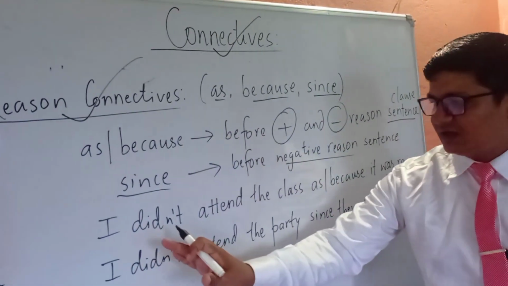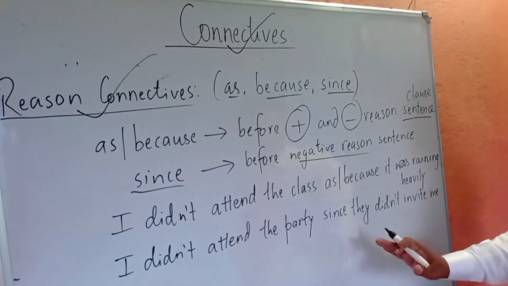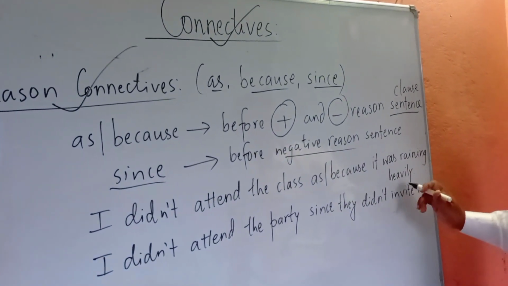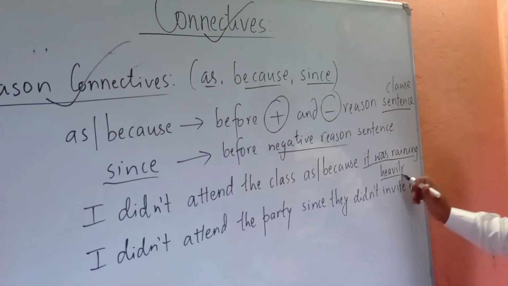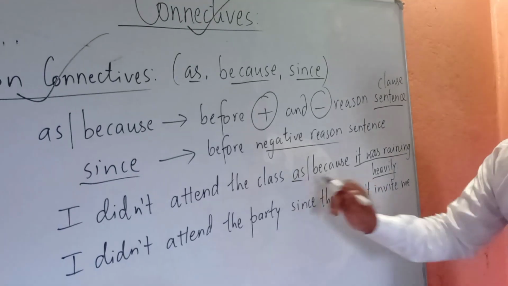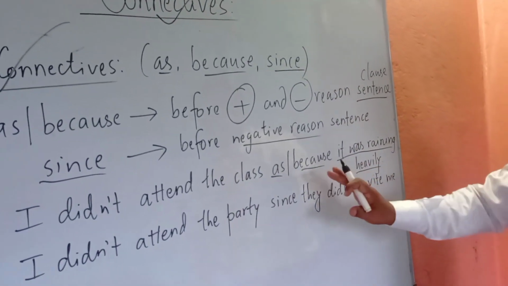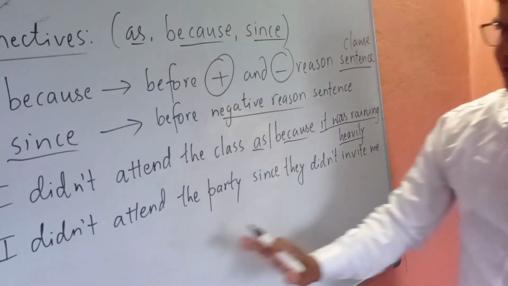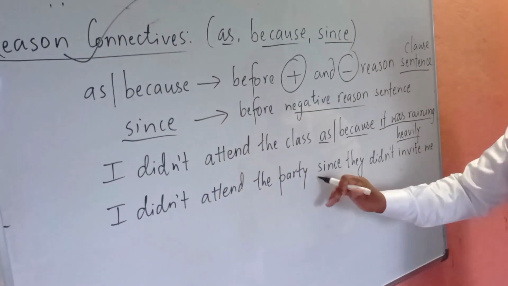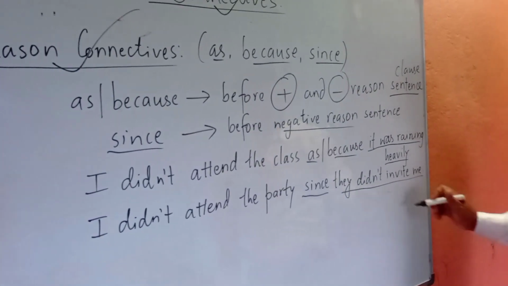Okay, look here. I didn't attend the class as or because it was raining heavily. This clause is positive, that's why we are not using since here. Only as and because you can use interchangeably. And for this one, I didn't attend the party since they didn't invite me.